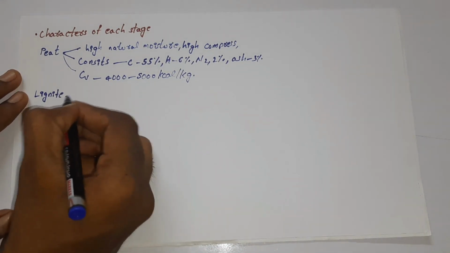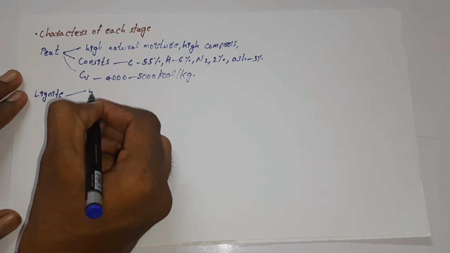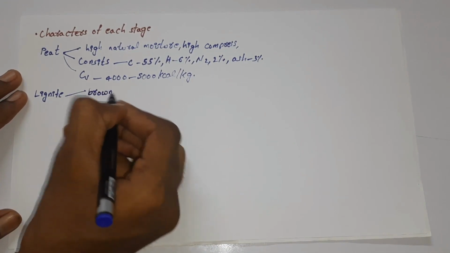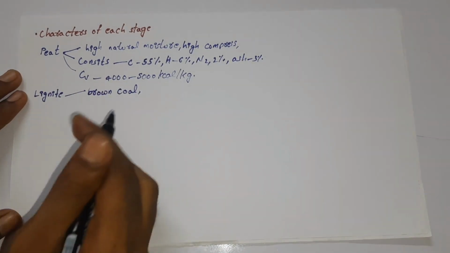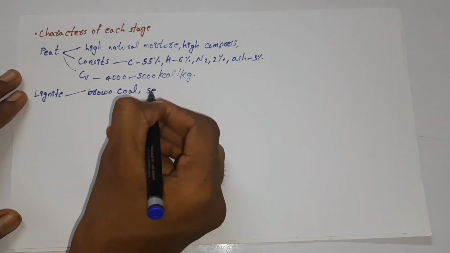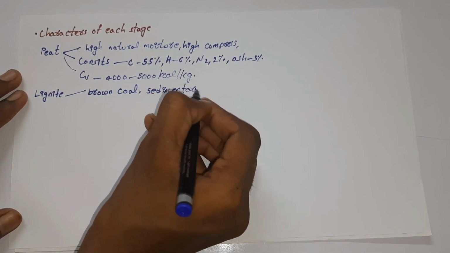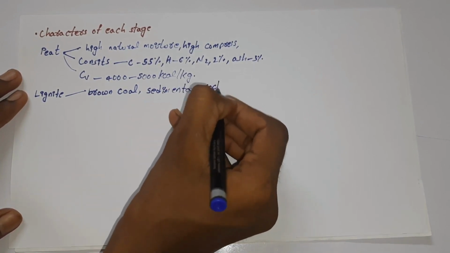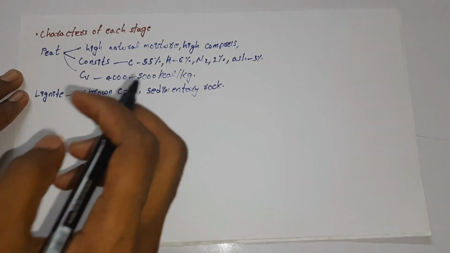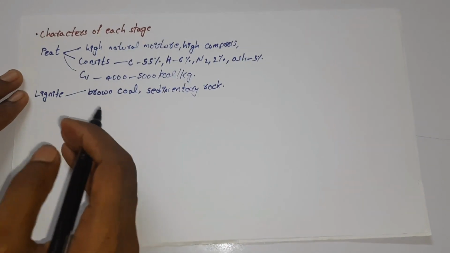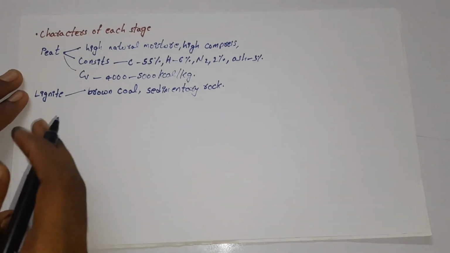The next thing, the second stage of the formation of coal, is lignite. It will have a brown color, so it is called brown coal. Lignite is also called a sedimentary rock. Why do we call this a sedimentary rock? In the sense, it is formed from compressed peat.